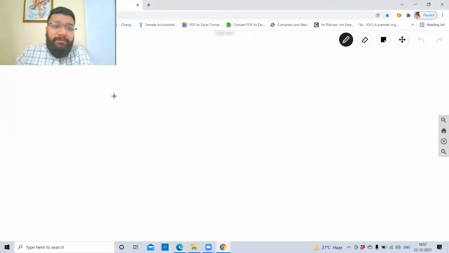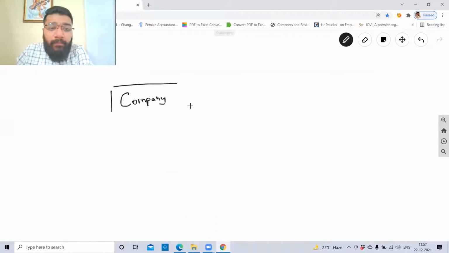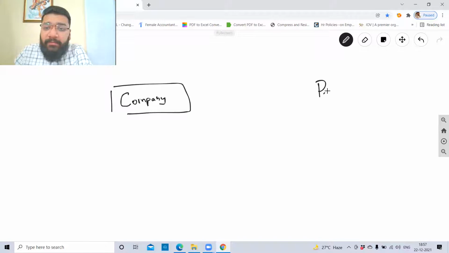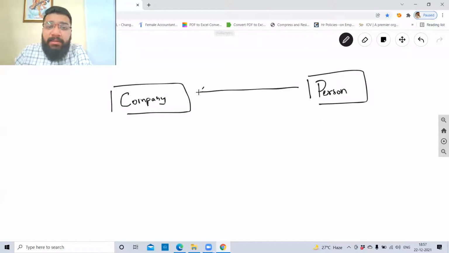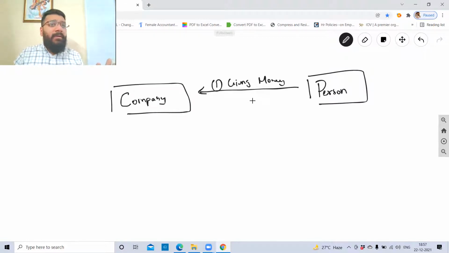Now, in simple words, this is a company, and this is a person. Now this person is giving a loan, giving money to the company. Let's suppose he's giving 10 lakh rupees.